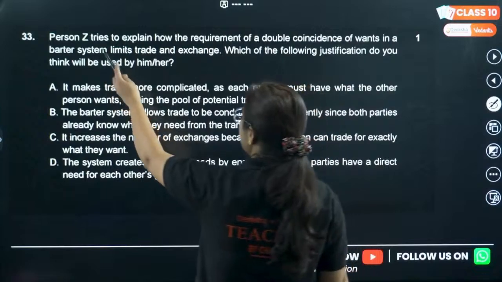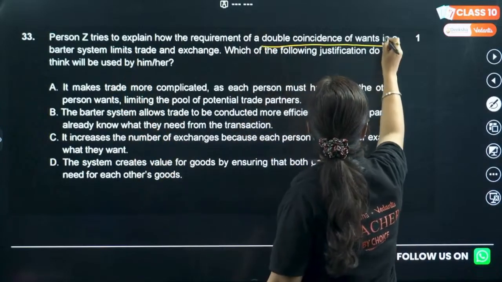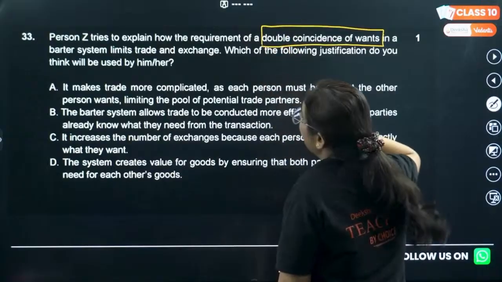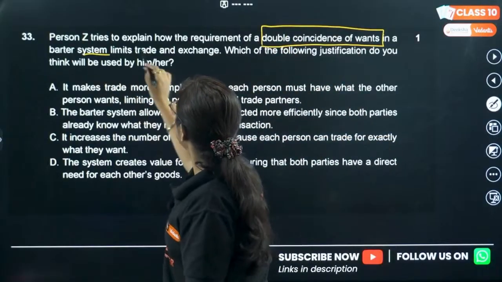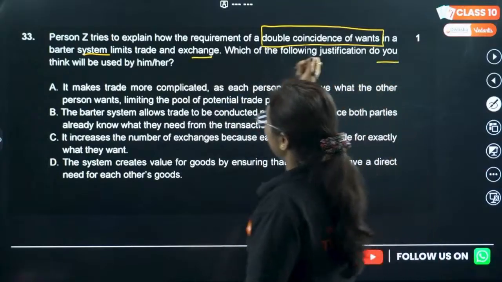Person Z tries to explain how the requirement of double coincidence of want in a barter system limits trade and exchange. Which of the following justifications do you think is correct?